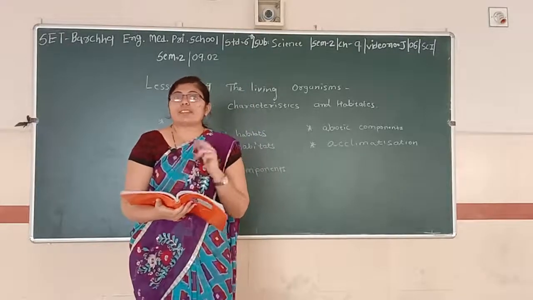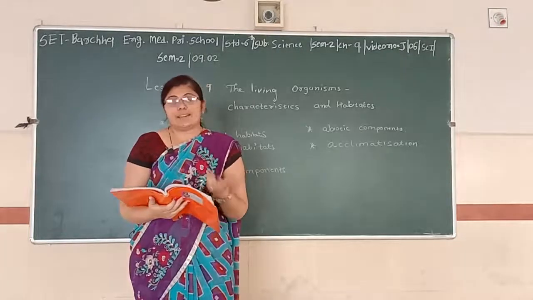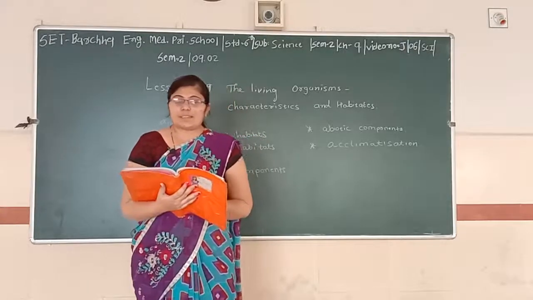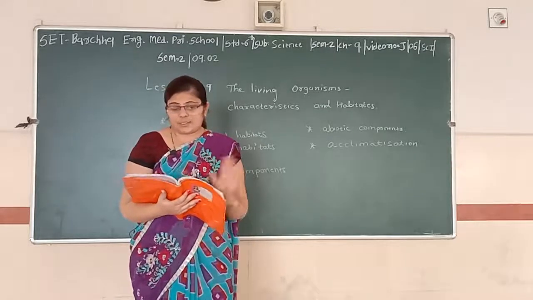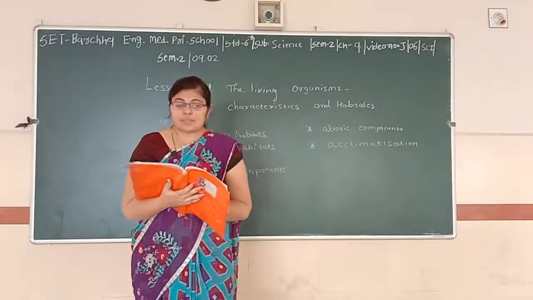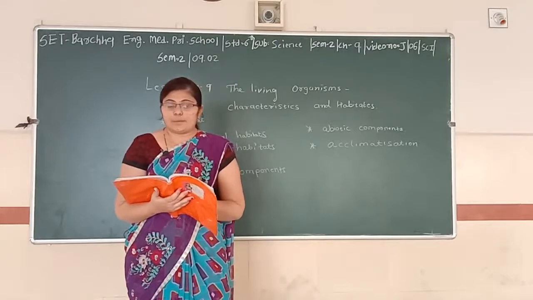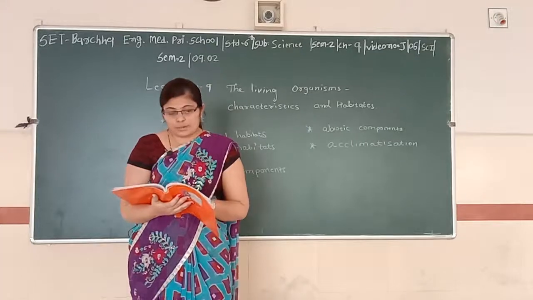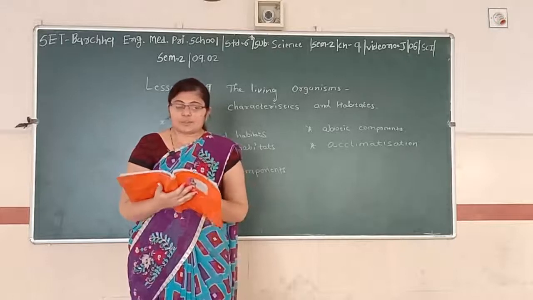So now we reach the second point in our lesson number 9, and the second point is about habitat and adaptation. What do you find from the plants and animals listed in activity 1? Did you find a large variety in them? Of course, yes. You have seen that in table 9.1 we have written so many varieties of plants and animals. Look at what you have entered in the column for the desert and the column for the sea in table 9.1. Did you list very different kinds of organisms in these two columns? Yes, we have written different kinds of animals in these columns.